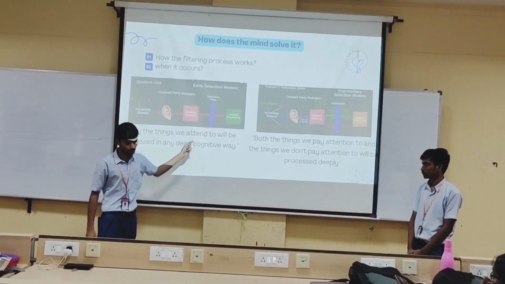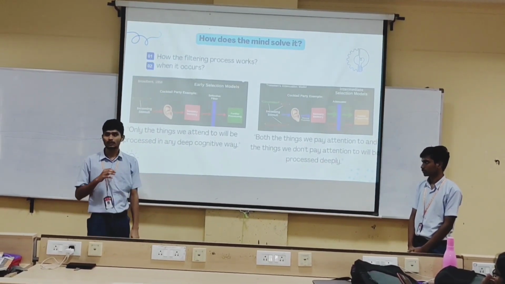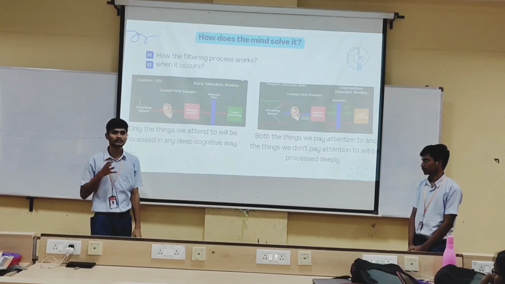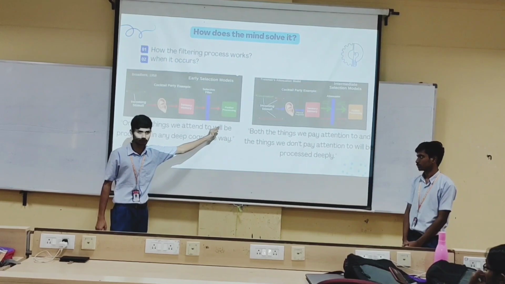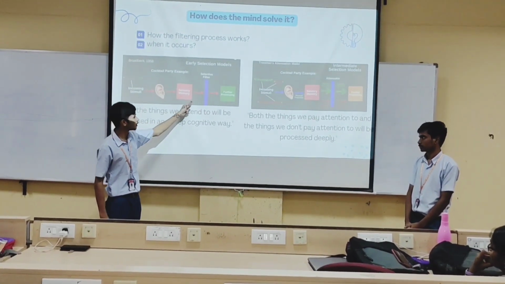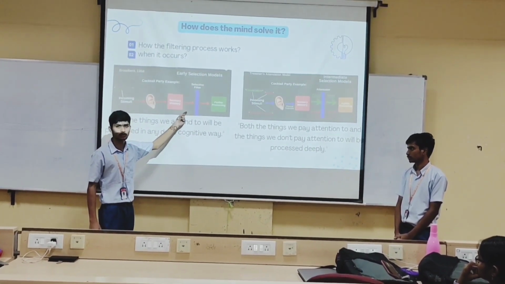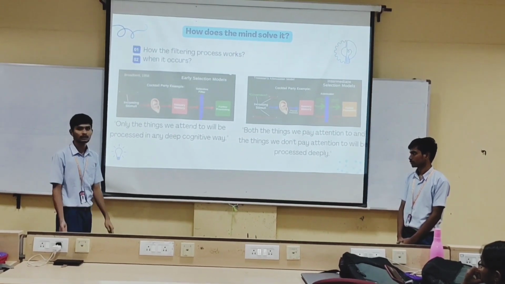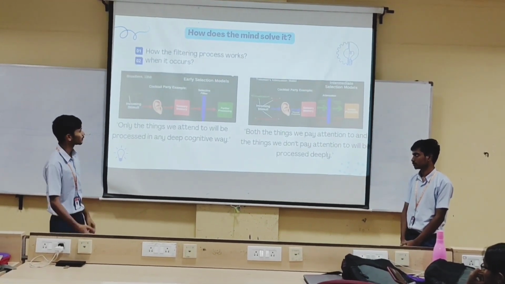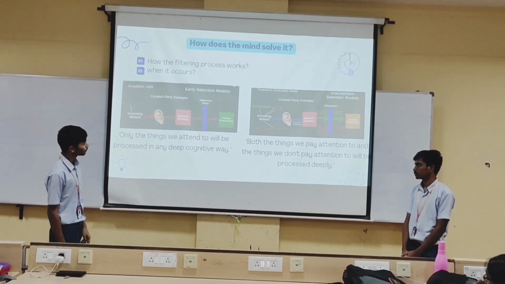The selective filter works on our goals, in the sense of what we are interested in. Only the interesting signal is sent for further processing, and all other sound signals are not allowed to enter for further processing.